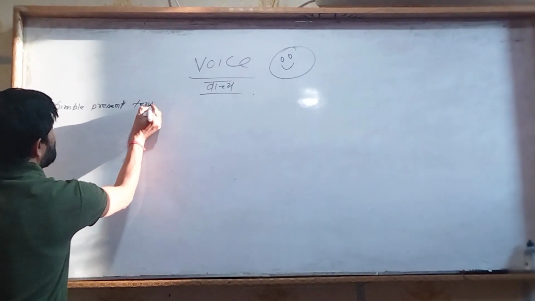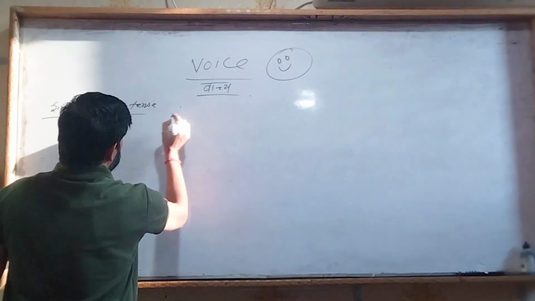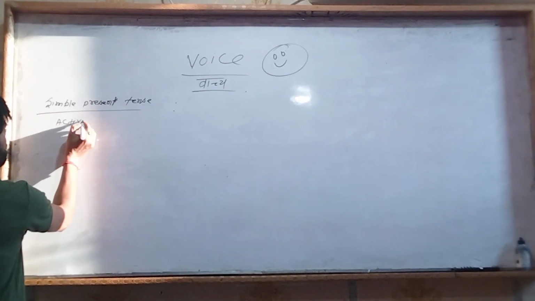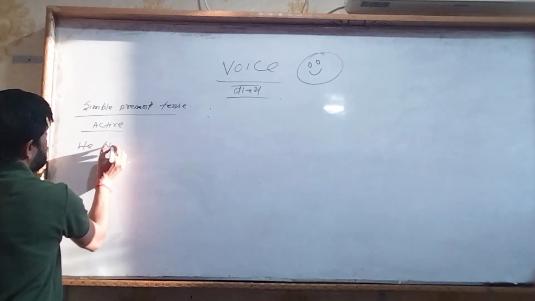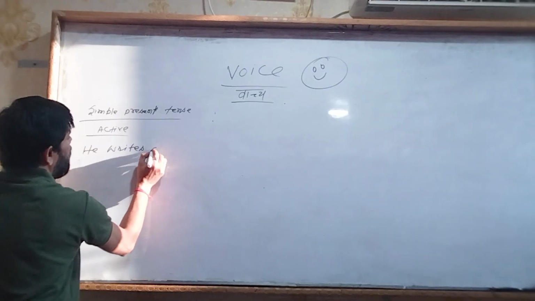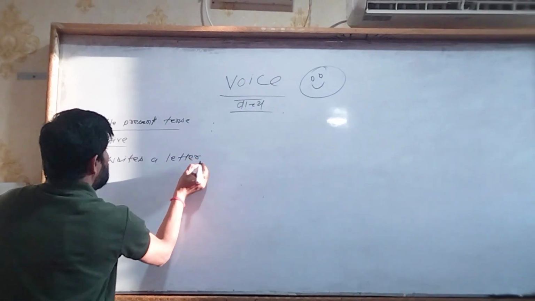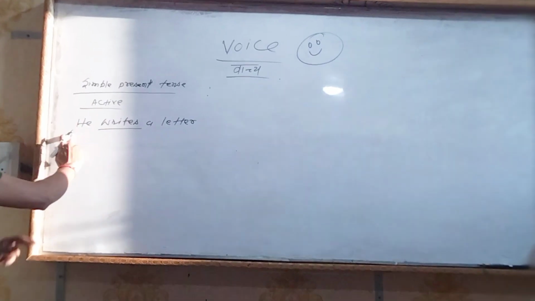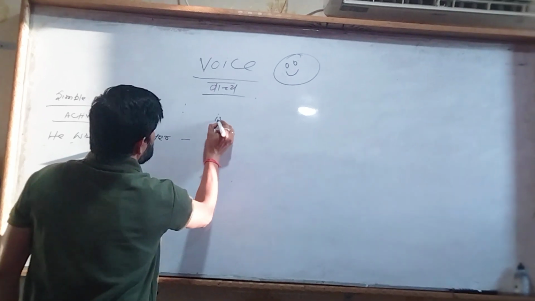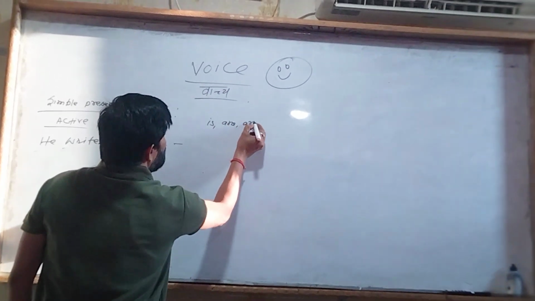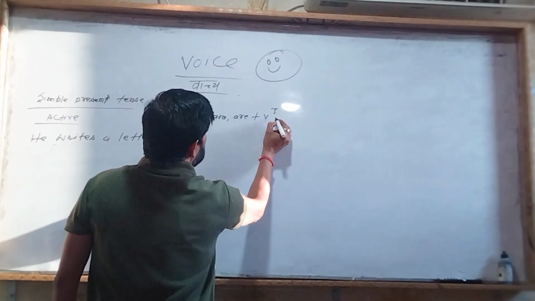First, as we know all, simple present tense, right, guys? Simple present tense, and the rule is when you make active to passive. Let's see, the first sentence is: he writes a letter. Why is the verb writes? Because the subject is he, she, it, and names. We will place is on is, right? So the rule is is, am, are plus V3, that is verb 3 only.